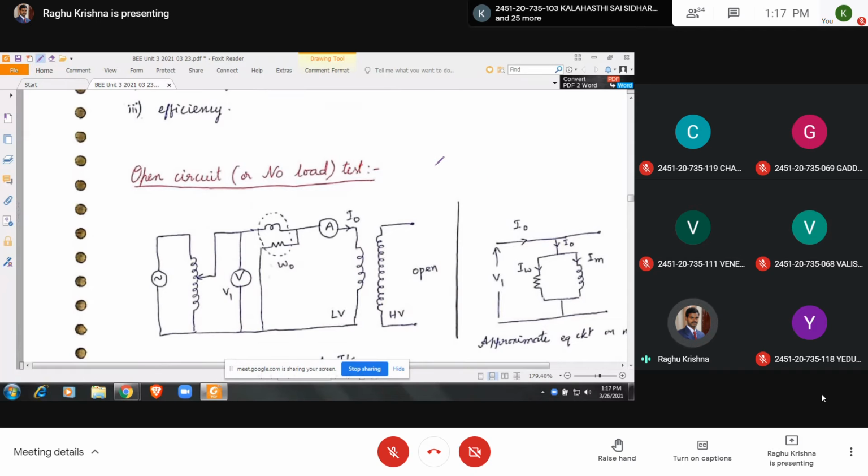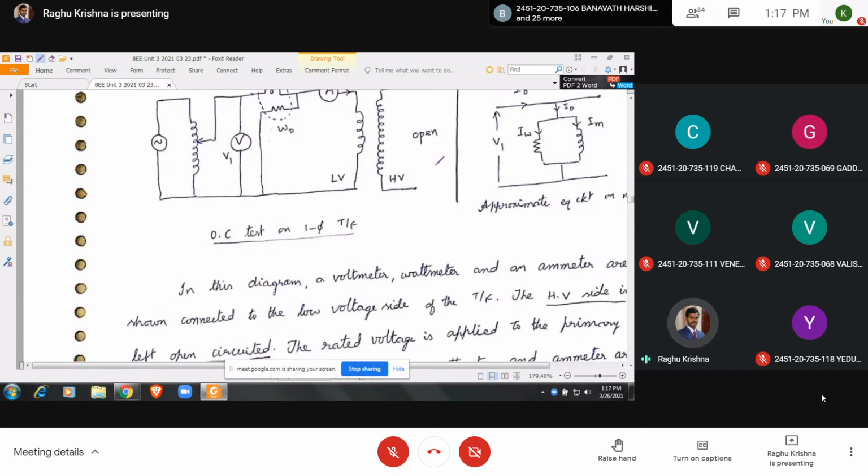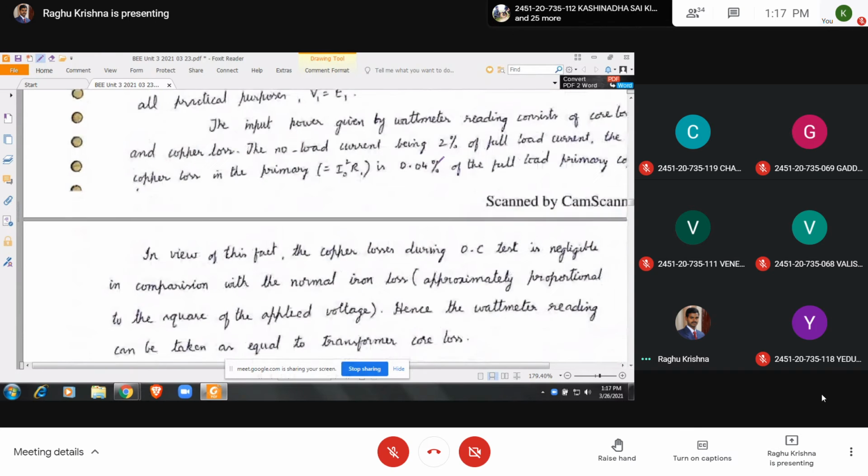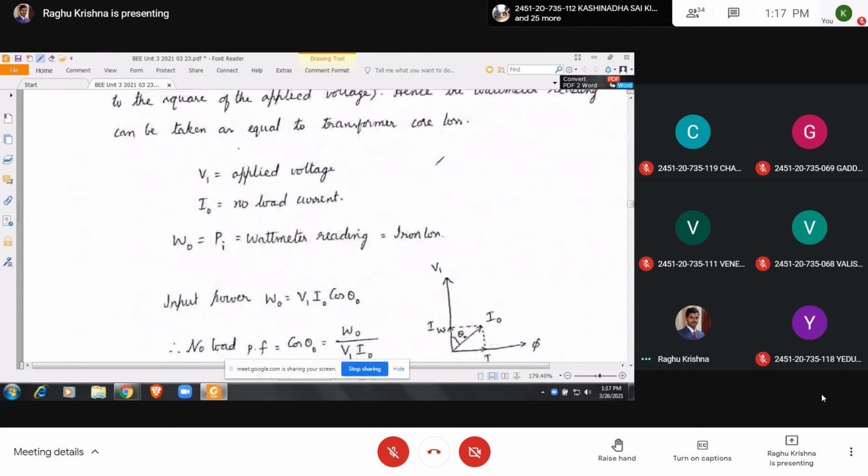Open circuit test is not in your syllabus, just for information. But you have to know one point, that in open circuit test, we are going to find out the core loss. The wattmeter reading will give the iron loss or core loss. So only this point is enough for you.